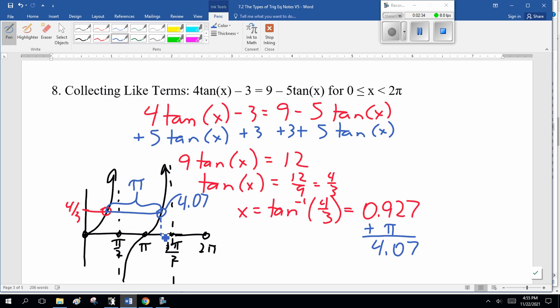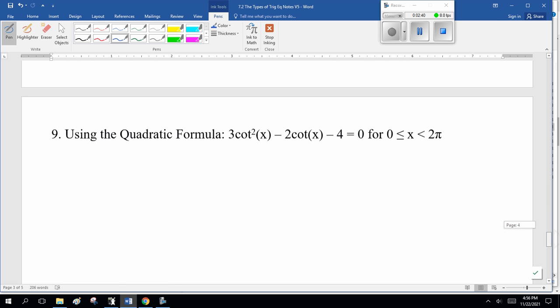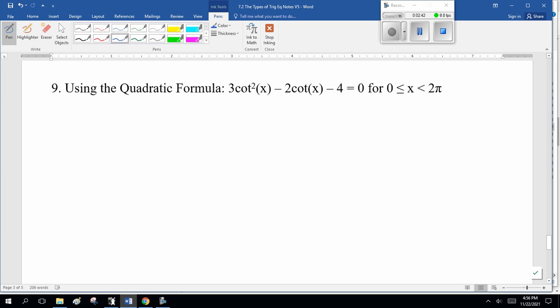Now, last question. It's not so much a trick as a reminder. Last one: using the quadratic formula. Oh, God. I mean, yay! So, 3 cotangent squared of x minus 2 cotangent of x minus 4 is equal to 0.